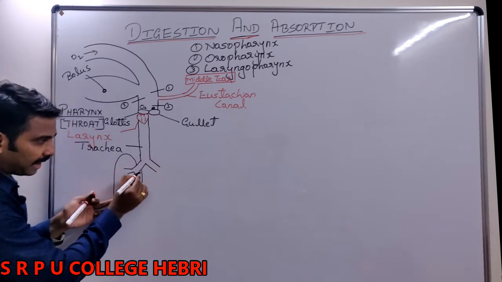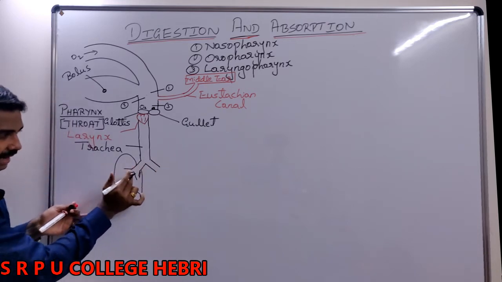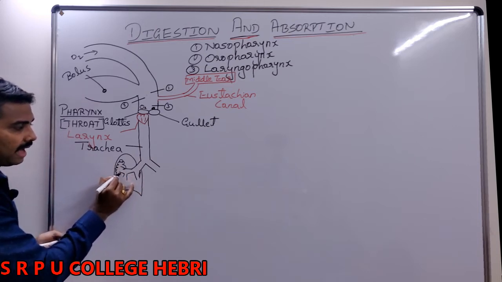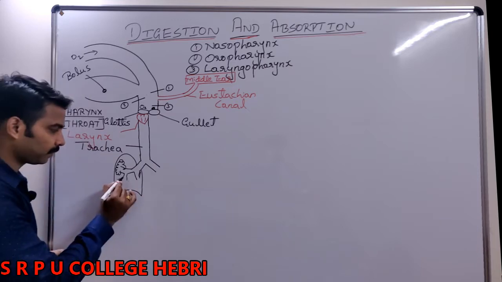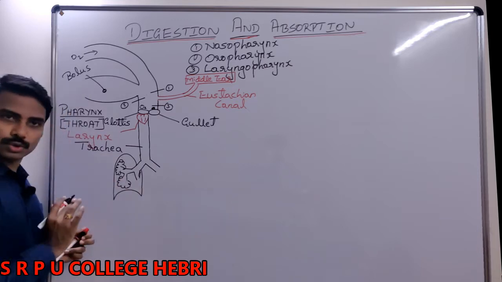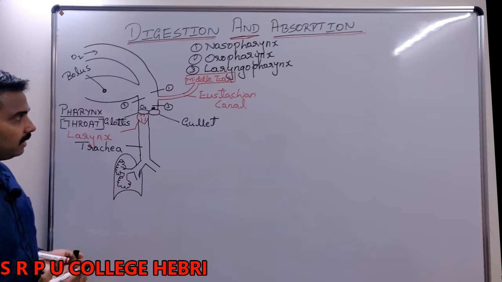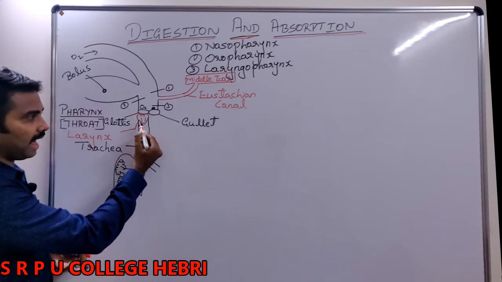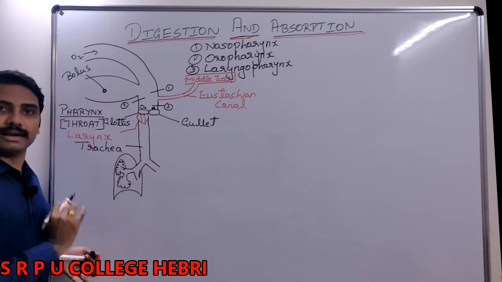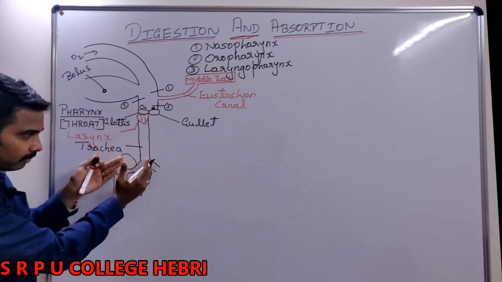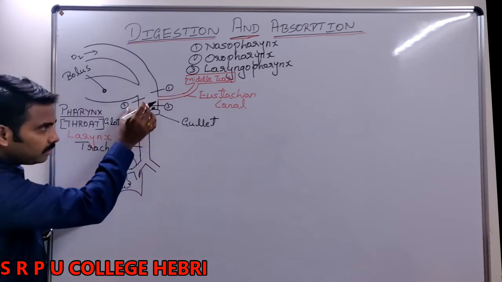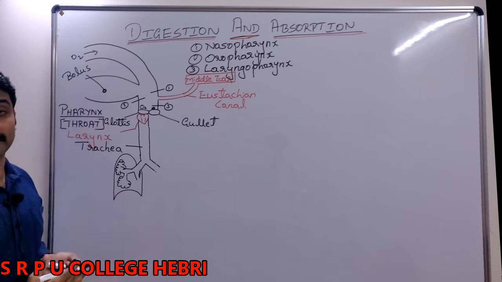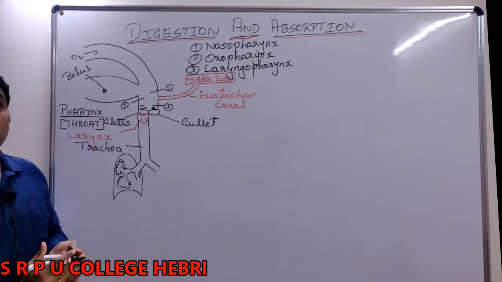Now this primary bronchi, as they enter inside the lung, will divide again and again and finally lead to your what? Alveoli, right? So what I am trying to tell you here is that a part of the pharynx leads to glottis, to larynx, to trachea, to lungs. Nothing but your which system? Respiratory system. This concept I will deal with in detail in my next chapter, that is breathing and exchange of gases.